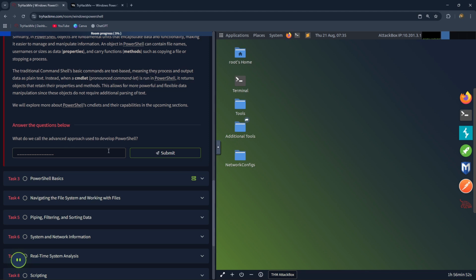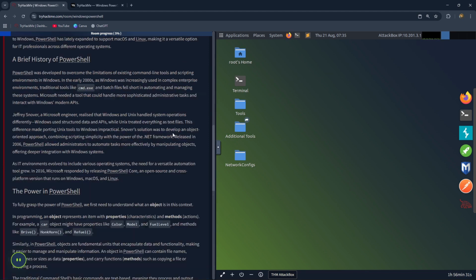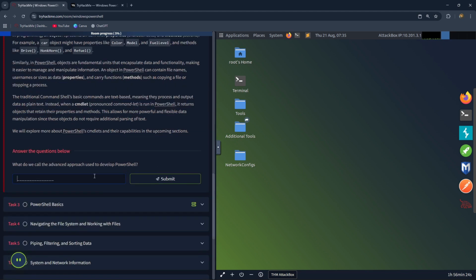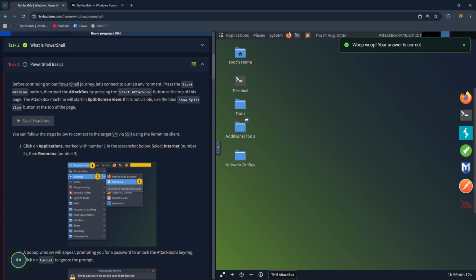The next task is, what do we call the advanced approach used to develop PowerShell? The correct answer is here, object-oriented approach. Let's type that in. Moving on to the next task.